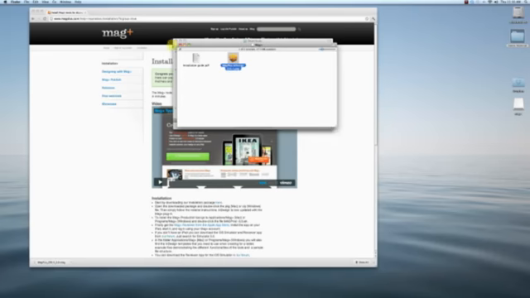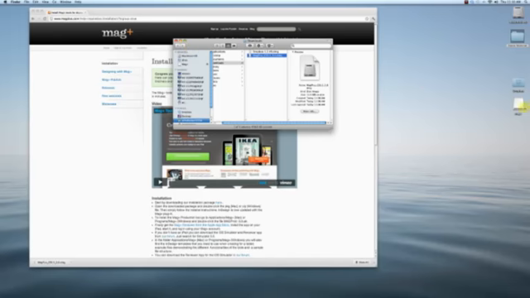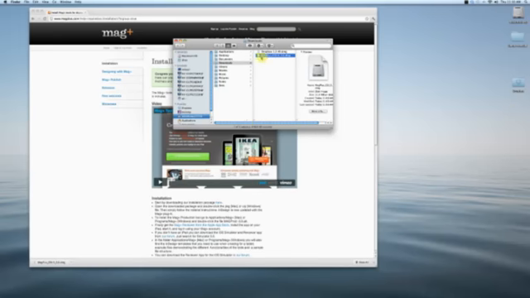So I'll close that. Now you can go ahead and delete this hard drive here. You can just right click and hit eject. And that'll take that off of your desktop. You don't need that anymore. And let's go see what this did on our system. You could also delete this DMG file if you wanted to. You don't need that anymore either.